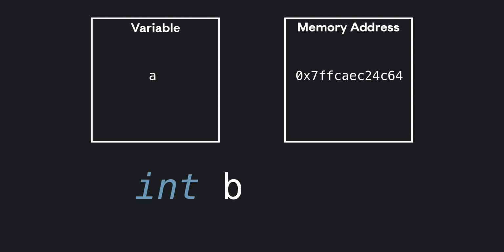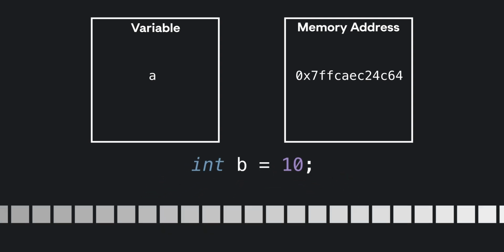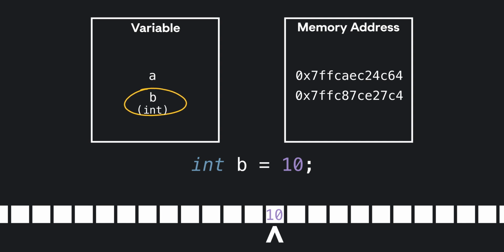So whenever a new variable is created, first the memory is reserved. Then an entry is created in the symbol table with the name of the variable. Along with that, we also need to keep the type of the variable because we need to know how many bytes we need to read. Whenever we use this variable again, the compiler can easily check the symbol table for the location in memory and do whatever needs to be done.